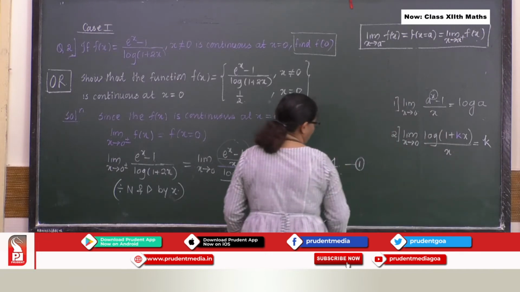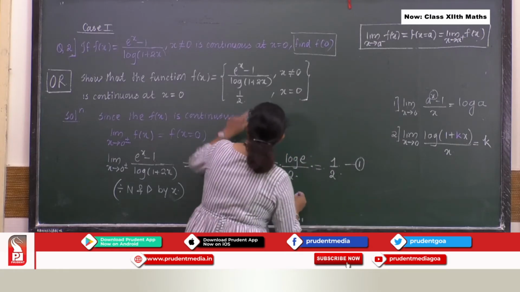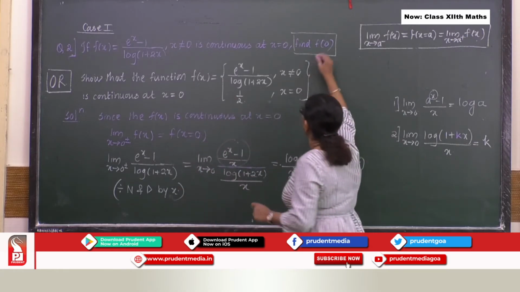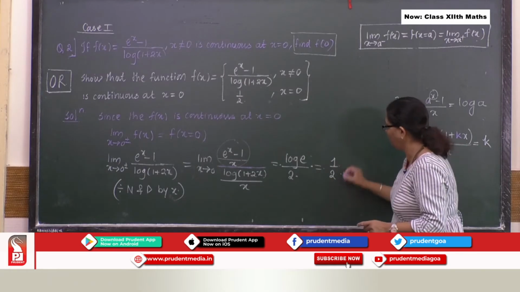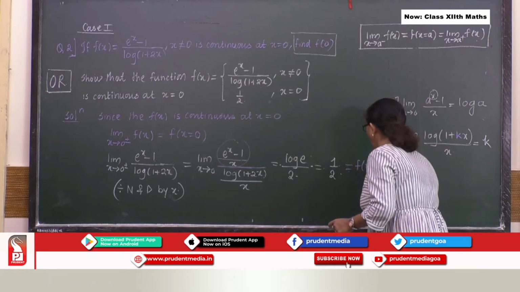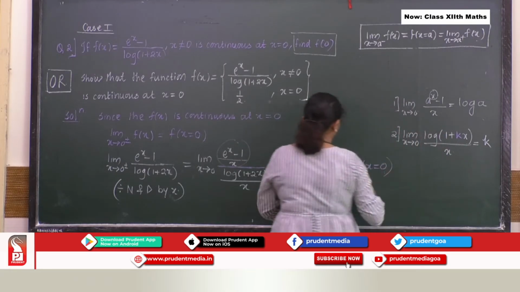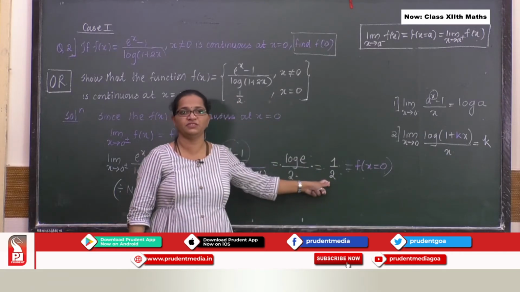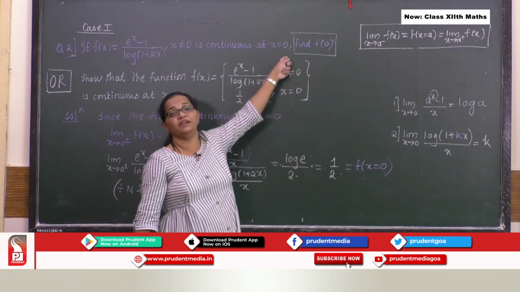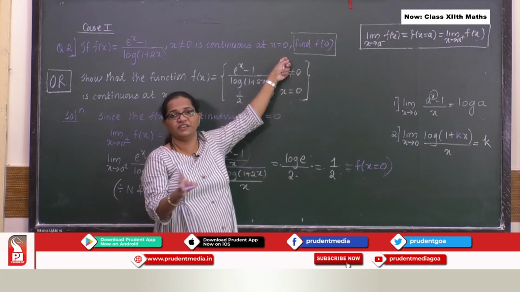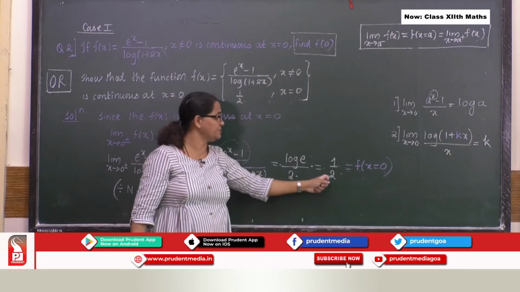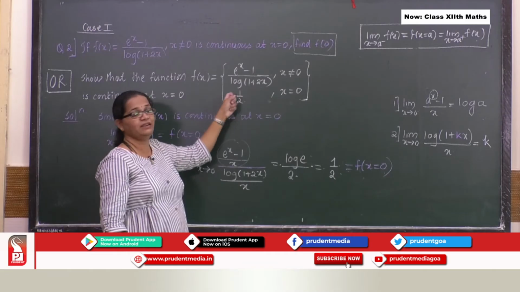Now let us talk about the second one. So what is given over here? Now if I talk about my first problem, what is your f of x at x equal to 0? Your f of x at x equal to 0 is half. So I am done with my first problem. Perfectly fine? Okay, so let's proceed further with the second question.